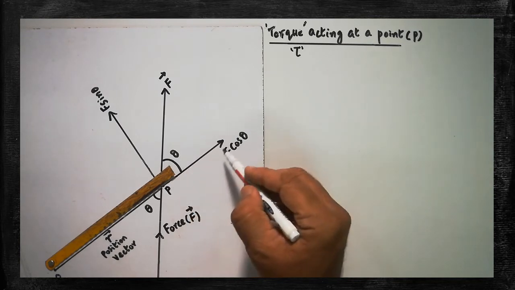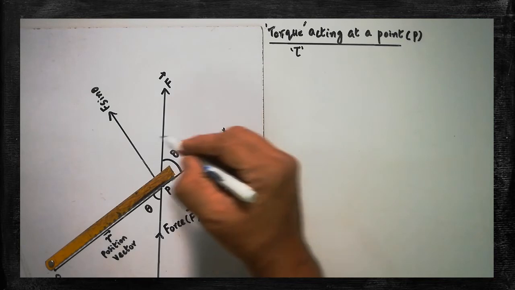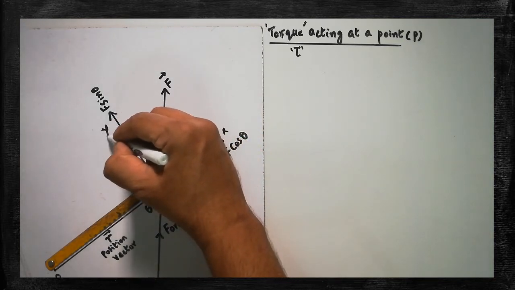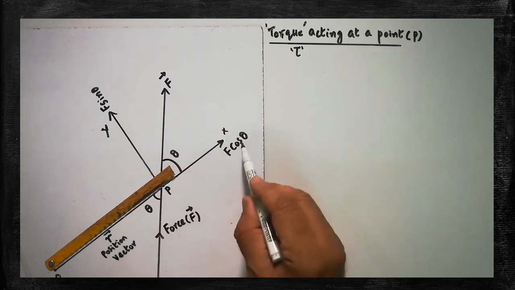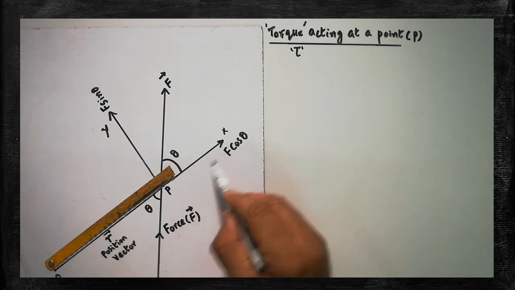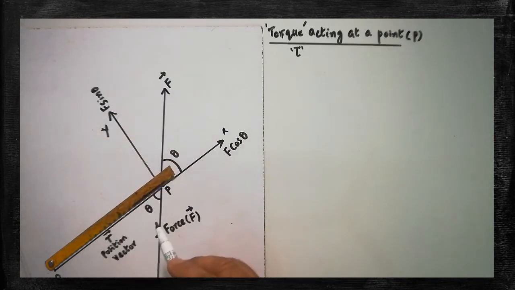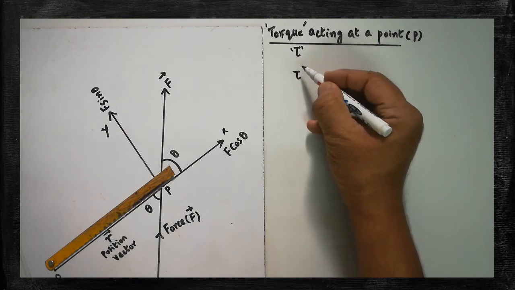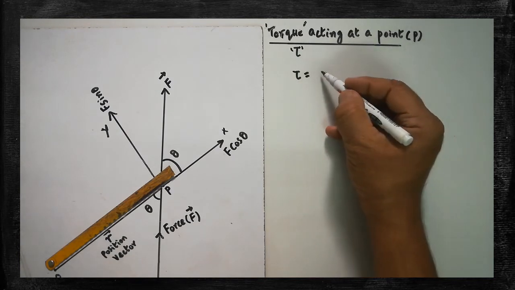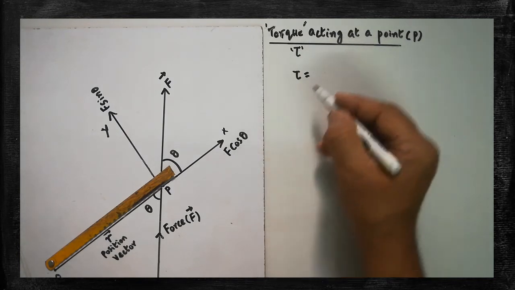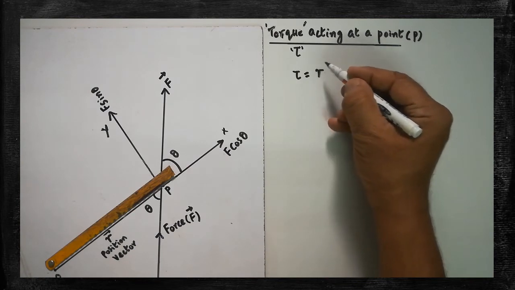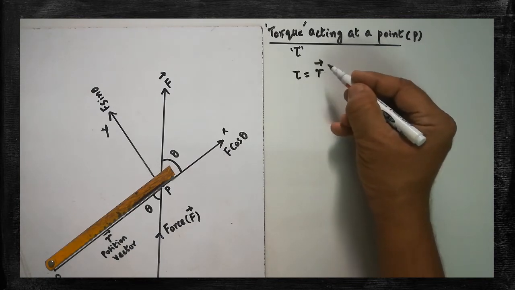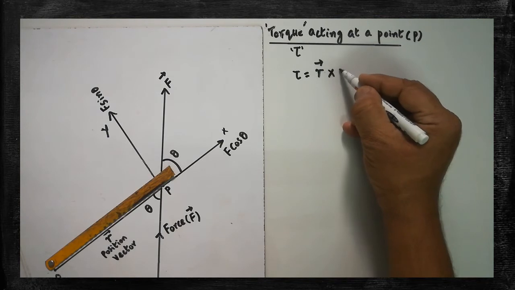Okay, so this one can be taken as x-axis and this one can be taken as y-axis. So here that F can be resolved into two components, F cos theta and F sin theta. Here the torque acts. The torque is acting exactly at O in the upward direction. Therefore, torque can be calculated by the simple formula. Here R must be taken as R vector, are you clear, into F vector.